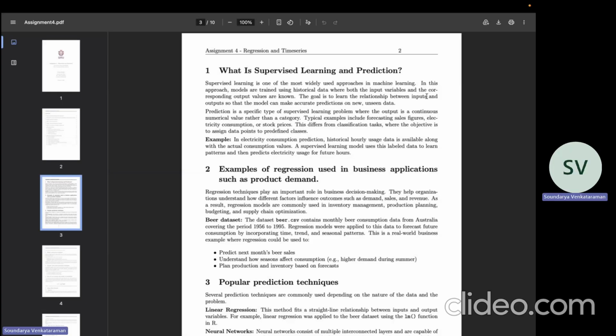Coming to the second question, regression plays an important role in business decision making. It helps organizations predict demand, plan production, and manage inventory. A real-world example is the beer consumption dataset from Australia, where regression models were used to forecast future beer sales, understand seasonal effects, and support inventory planning.